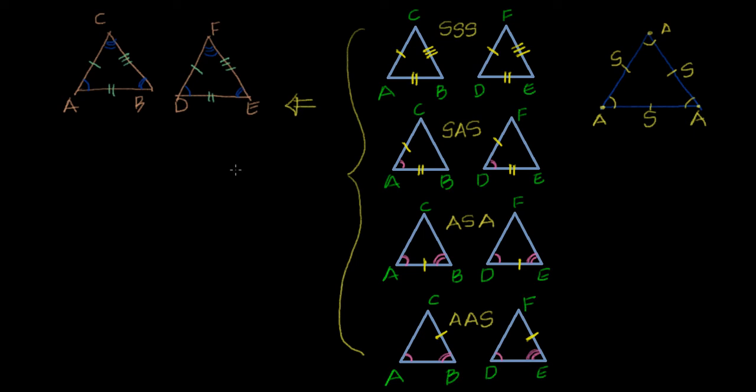What is the other way of telling this? If I am able to prove that three sides are congruent in two triangles, automatically all the corresponding angles will be congruent. Similarly, if I am able to prove that two sides of both the triangles and the included angle between them are equal, automatically all the sides are equal and all the angles are equal. You can try that. Try to create a triangle. Take some lengths here: 4, 6, 8. And see, 4, 6, 8. Can you make another triangle without the same angles? No, you cannot do it. Similarly, you can try any one of these.